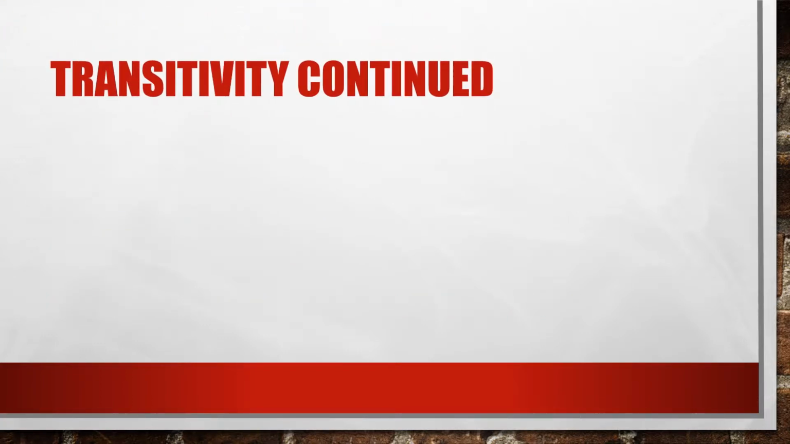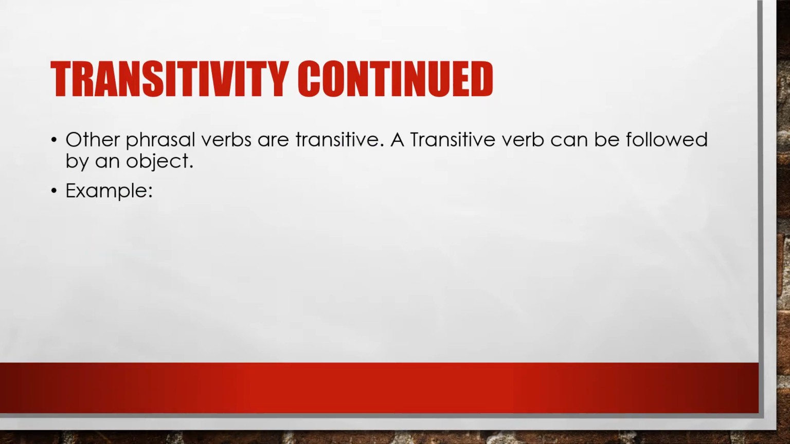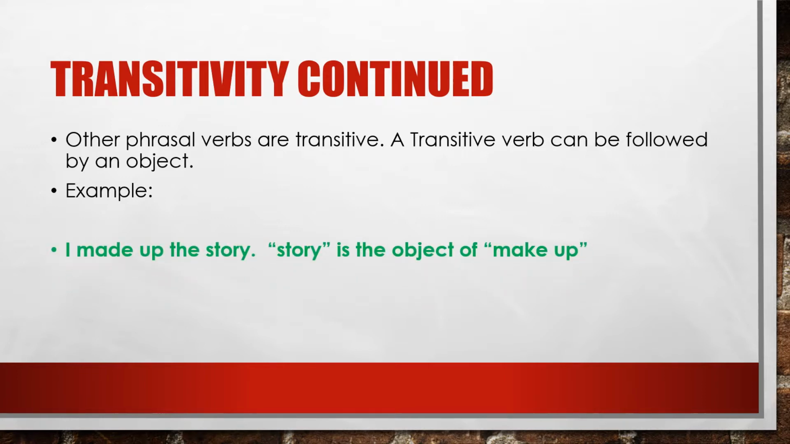Transitivity continued. Other phrasal verbs are transitive. A transitive verb can be followed by an object. Example: I made up the story. In this sentence, made up is our phrasal verb. Made is our verb and up our preposition. The object of this phrasal verb is story, therefore making it transitive.